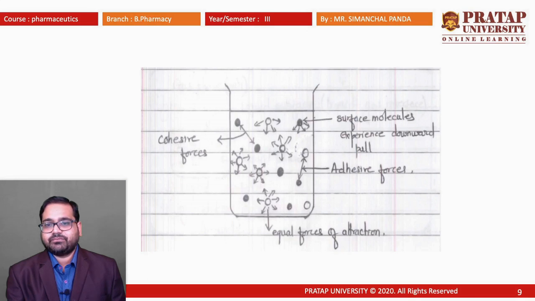If there are two different molecules in one phase, or molecules in two different phases getting attracted to each other, that is known as the adhesive force. So the force acting per unit length is, in short form, the surface tension. For interfacial tension, the equation remains the same, that is F divided by L.